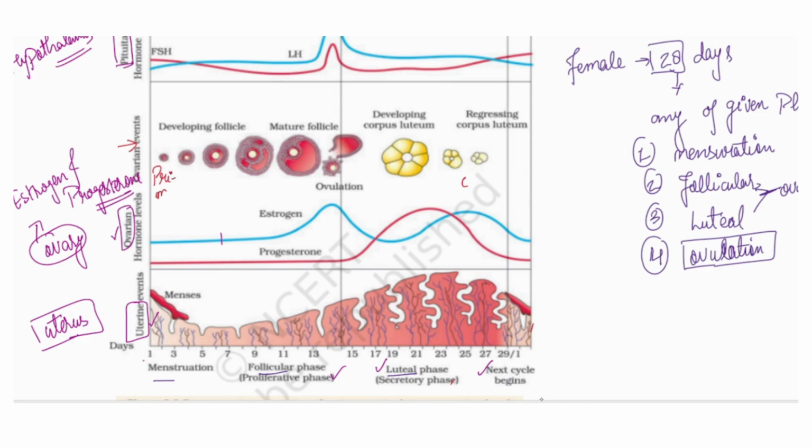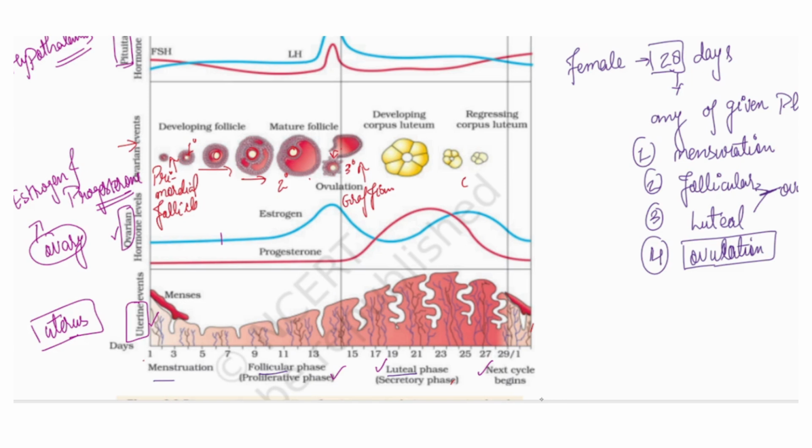This is the primordial follicle, then the primary follicle, and then it is growing and changing shape as a secondary follicle, then the tertiary follicle, which we can also call the Graafian follicle. The Graafian follicle is what causes ovulation, meaning the completely developed Graafian follicle will release the egg outside, which was developing inside the follicle cells.